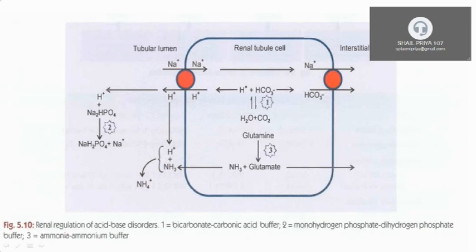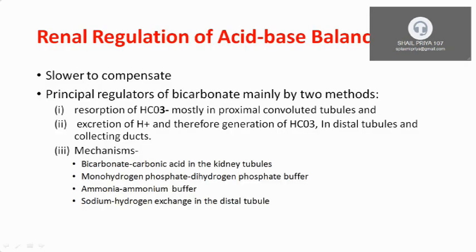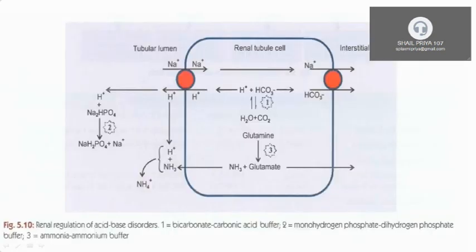And this is another buffer: sodium monohydrogen phosphate combines with H plus to form sodium dihydrogen phosphate. This is the monohydrogen phosphate and dihydrogen phosphate buffer.